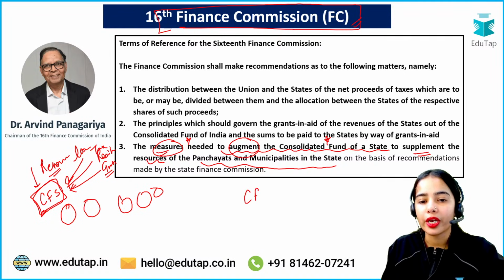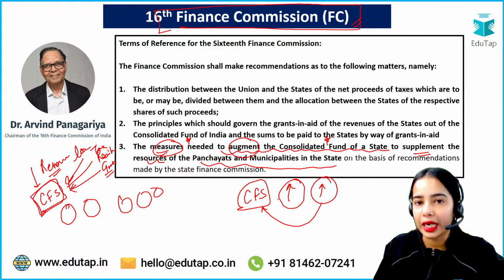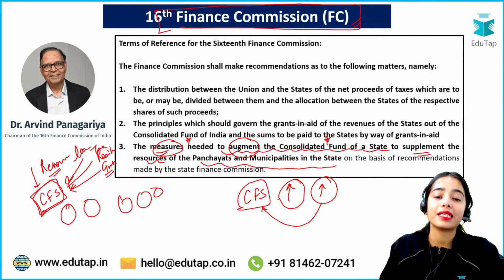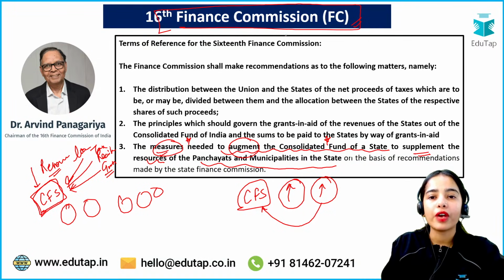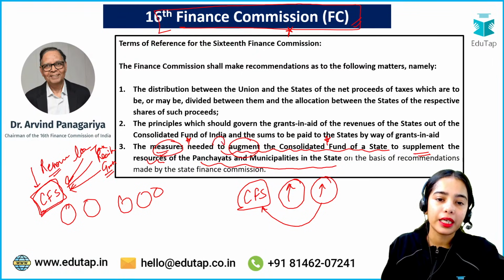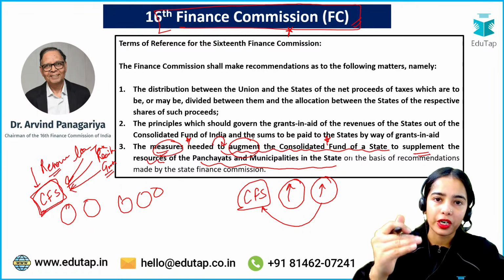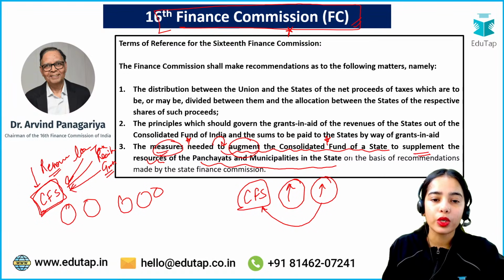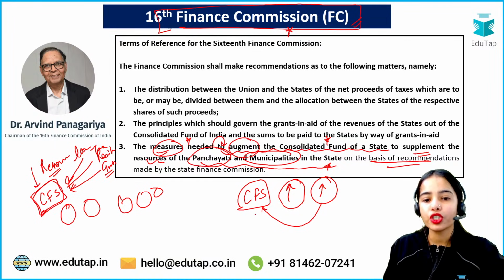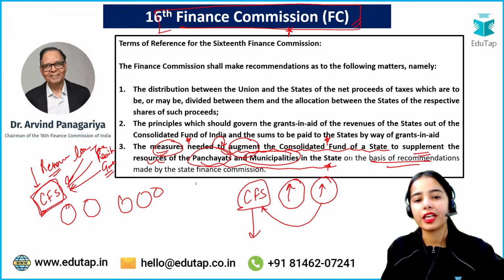Because if the consolidated fund of state is increasing, that means if there are more resources that the states are able to collect, if there are more taxes or more revenue, then the states will also be able to share more with the local bodies. So the Finance Commission provides the measures to augment the consolidated fund of state, so that the higher the consolidated fund of state is, the higher the resources that will also go to the panchayats and the municipalities, the rural local bodies and the urban local bodies in the state. Now how much of the transfer will happen from the state to the local bodies is decided by the State Finance Commission.